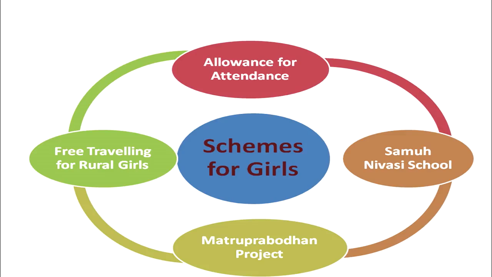These schemes mainly included the allowance for attendance, Samuh Nivasi schools, Matru Prabodhan project, and free travelling for the rural girls. These are the major schemes which had been launched by the state of Maharashtra for the upliftment of girls' education in the state.